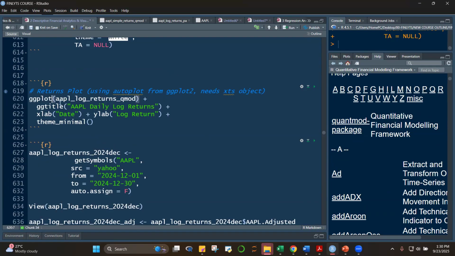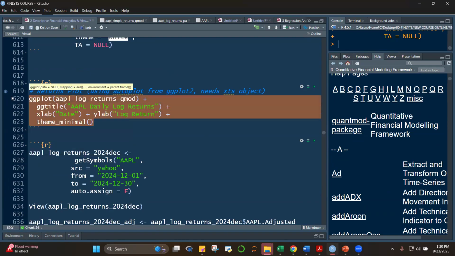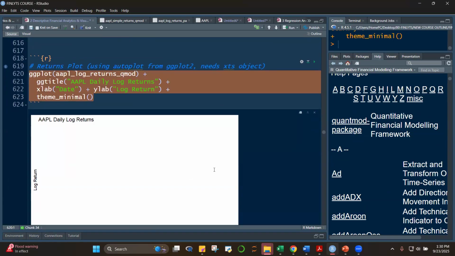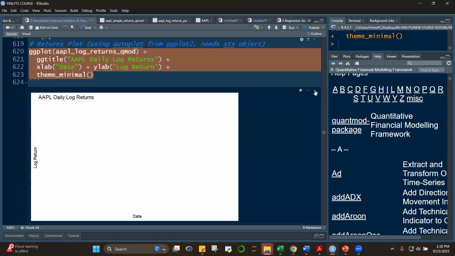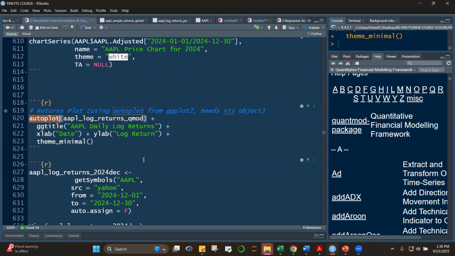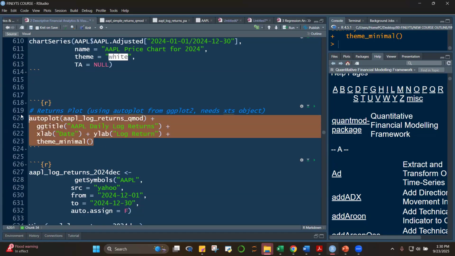So, can we do this, class? ggplot. Control Enter. Okay, what's the result, class? Nothing, right? Nothing. Okay. So if you're going to use an XTS object, we need to Control Z. We can use autoplot, class. Autoplot is part of ggplot2, so this is designed really to tackle XTS objects. So let's run this, class. Let's try this. And we're using the log returns of quant mode, Control Enter.